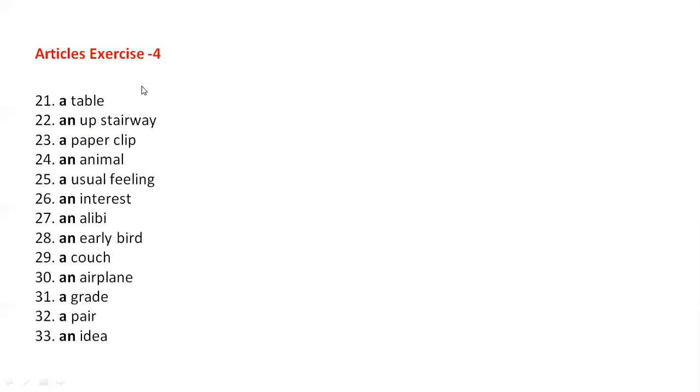And now here is exercise number 4, like a table. Why "a"? Because T is a consonant, and before any consonant we have to use "a". An upstairs way, U is a vowel, that's why we have to use "an". A paper clip, an animal, a useful feeling, an interesting one. In that way we have to use "a" and "an". That's our indefinite article. Thank you so much, students.